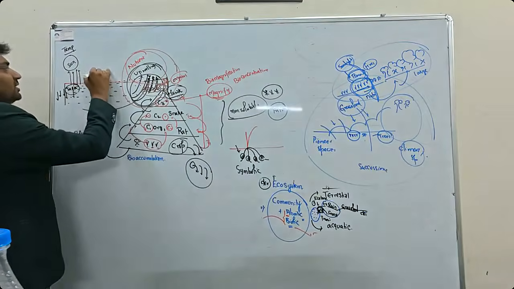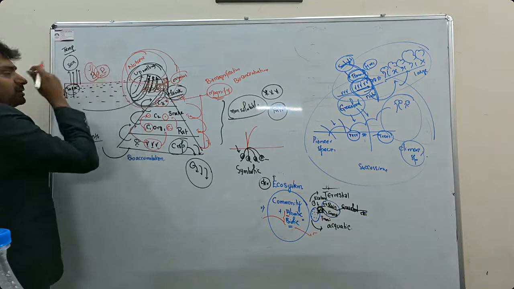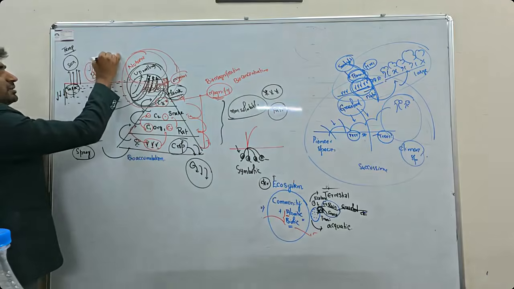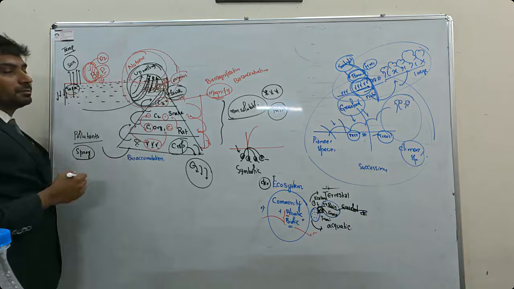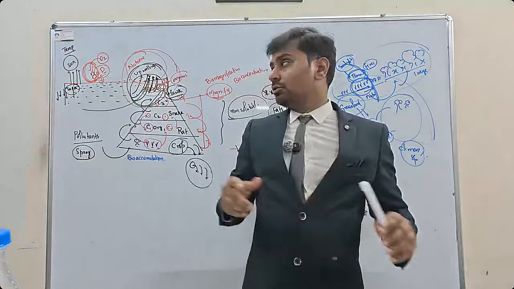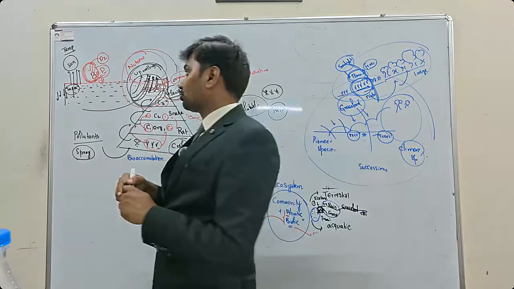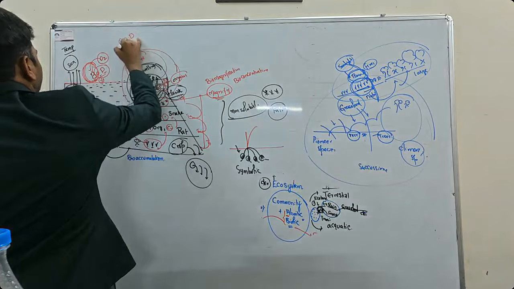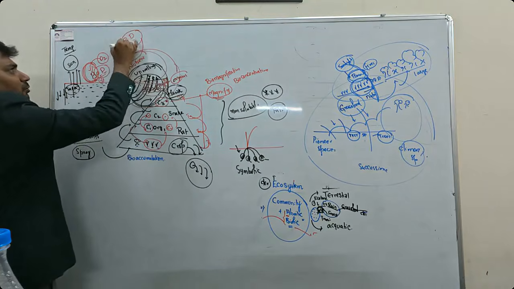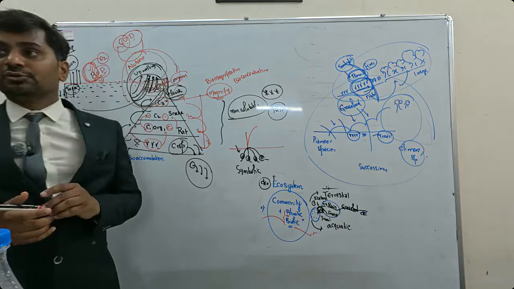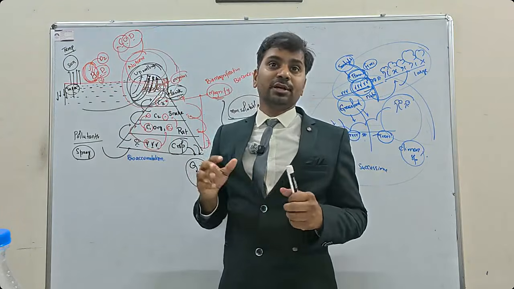Biological oxygen demand. This is the oxygen that is demanded for degradation of bioorganisms. This is the oxygen that is required to decompose the biological organisms. The oxygen required to decompose biological organisms is called BOD. There is one more thing, that is COD, chemical oxygen demand. This is the oxygen that is demanded to decompose inorganic components. The oxygen needed to decompose organic components is called BOD. The oxygen needed to decompose inorganic components is COD.